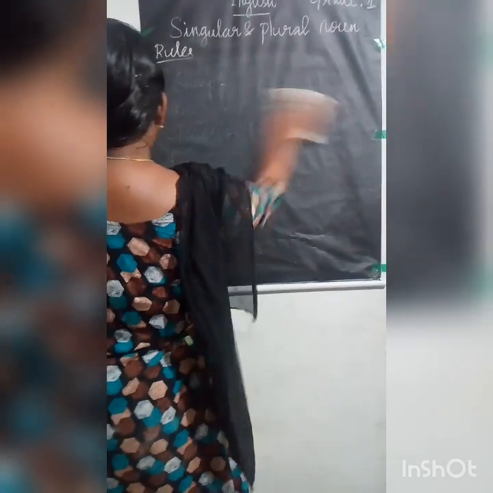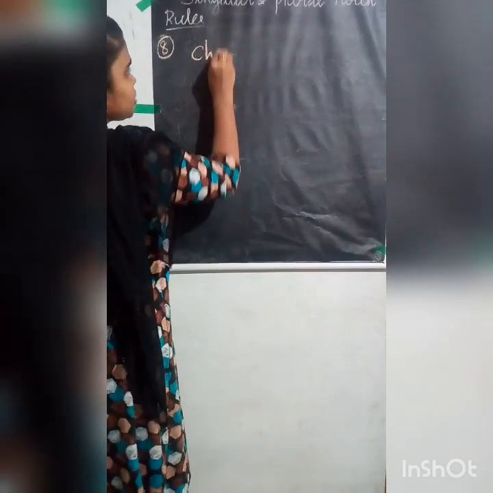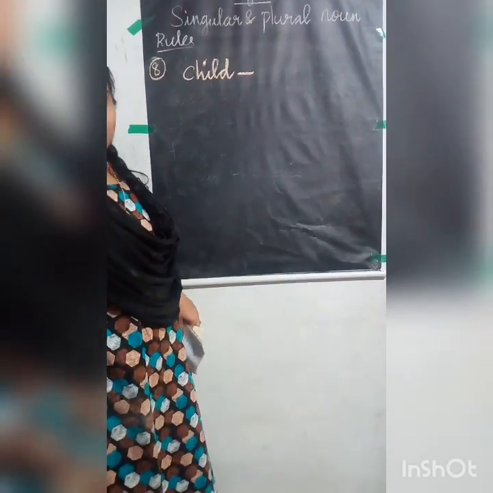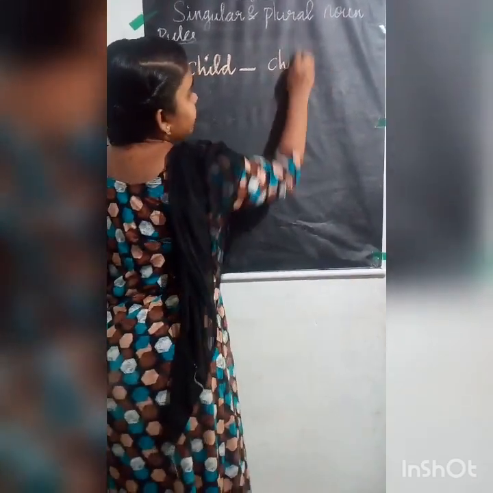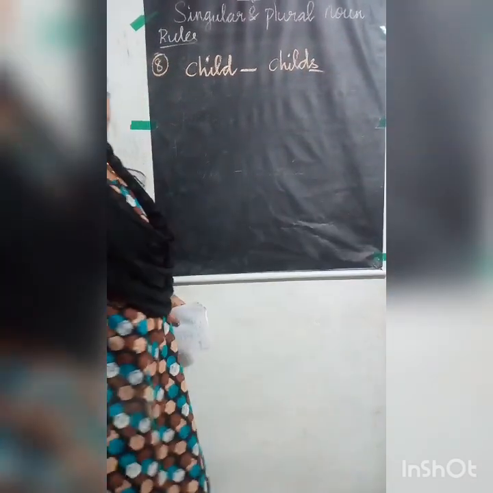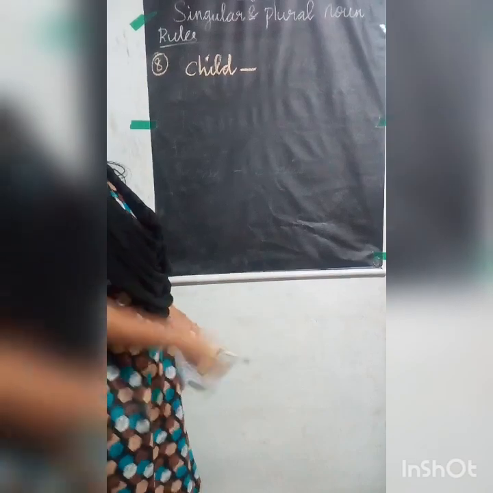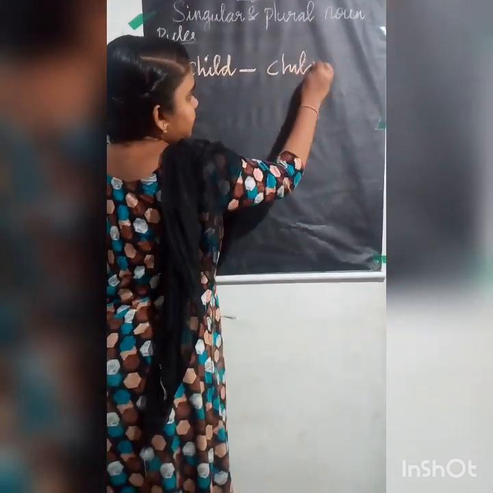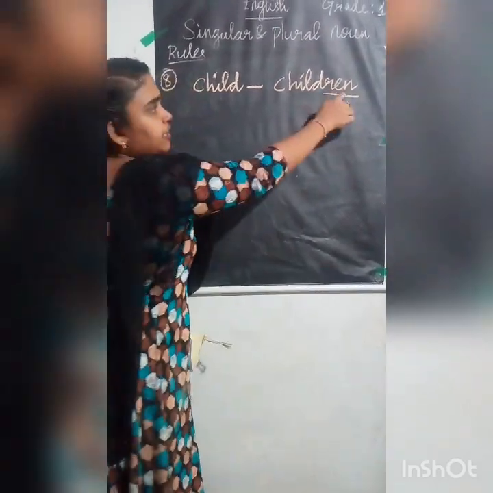Okay. Here what happens is, some nouns have very different plurals. Let me give you some examples. Listen carefully. Child. When you see this, it will look like a regular noun. So what will you think? Ma'am told us to add s at the end, so we have to write child's. But this is wrong. When you write the plural for child, you have to write children. So you have to add R-E-N at the end.